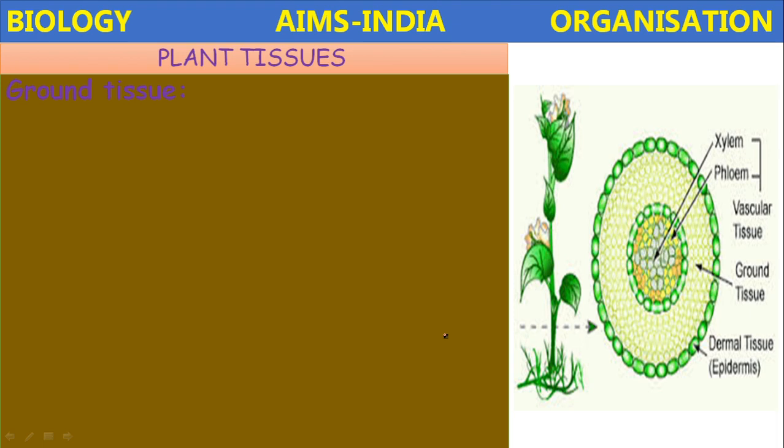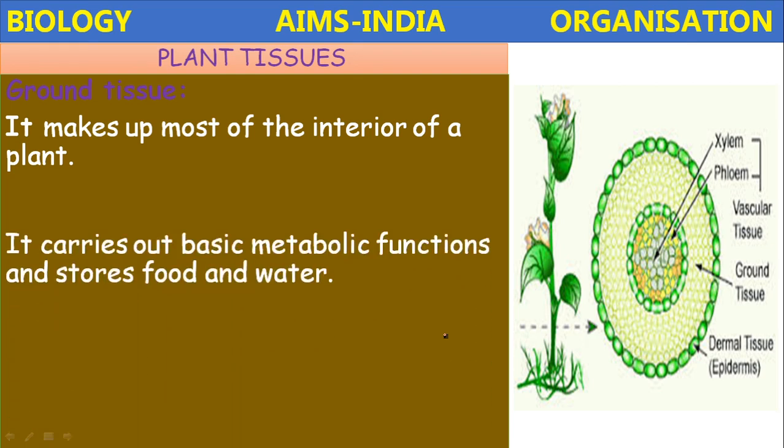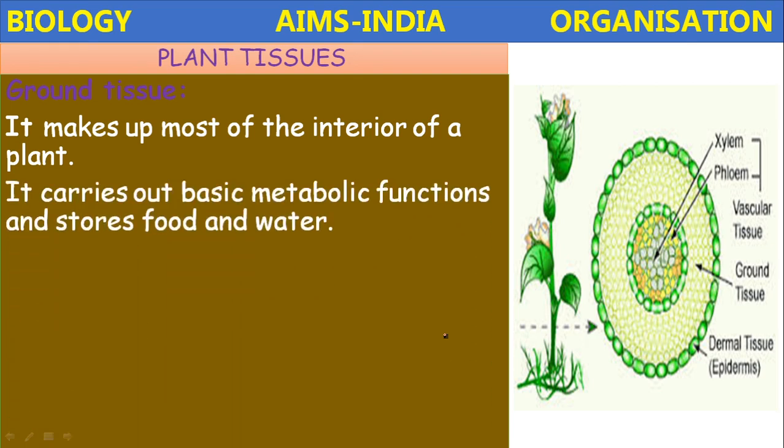So ground tissue. Ground tissue makes up most of the interior of the plant. It carries out the basic metabolic functions and stores food and water. Okay. Parenchyma, collenchyma, and sclerenchyma. These are the three main tissues included in the ground tissue. Okay, it helps in the metabolic functions and stores food and water.